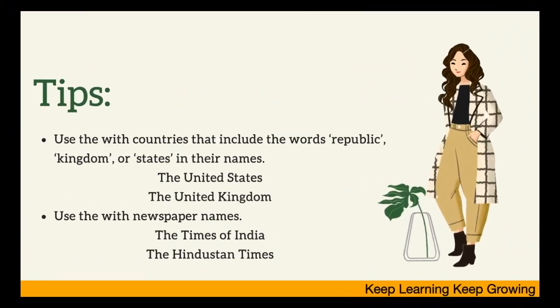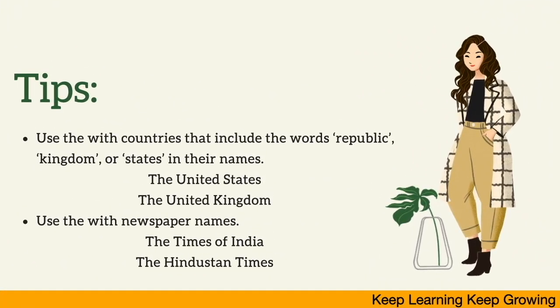In the next slide we have found that we should also use "the" before the name of any country that includes the words republic, kingdom or states in its name, like the United States, the United Kingdom. We can also find that we should always use "the" before any newspaper name, like the Hindustan Times, the Times of India.